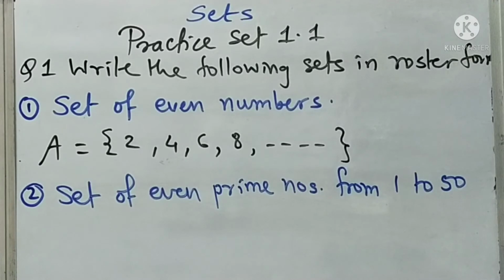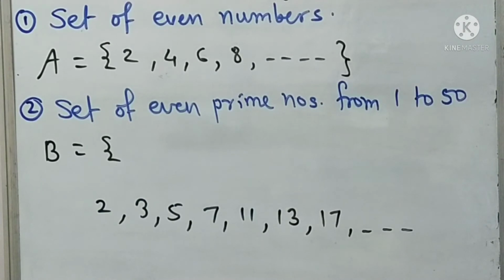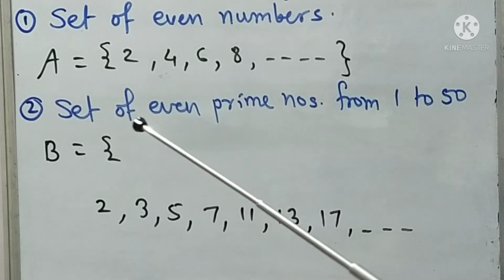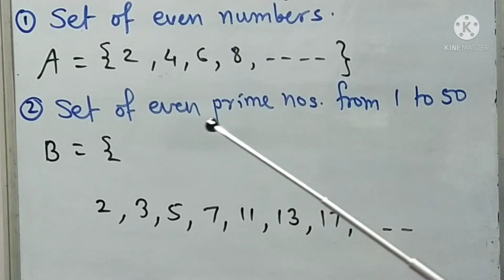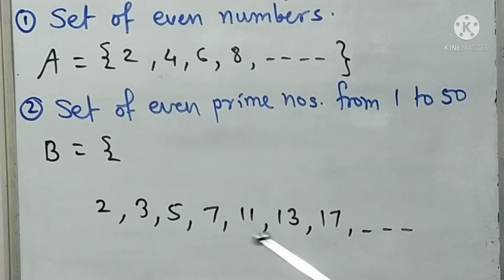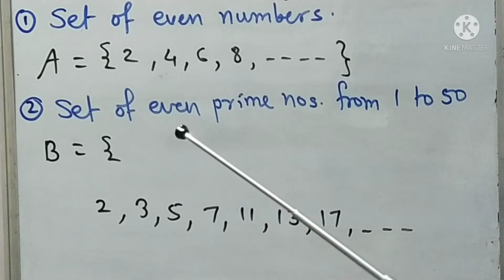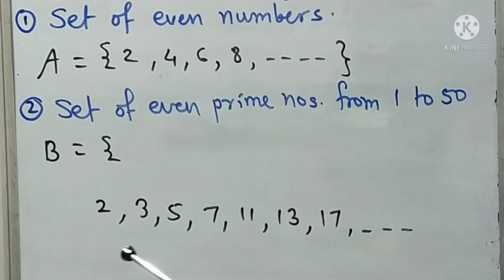So as we write down the list of prime numbers, the numbers are 2, 3, 5, 7, 11, 13, 17, 19, 23 and so on. Okay, but we have to write down the set of what? Even prime numbers. So in these numbers, the first prime number 2 is the only even prime number, and the other prime numbers are odd numbers.